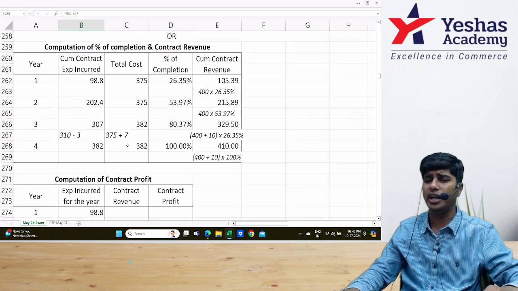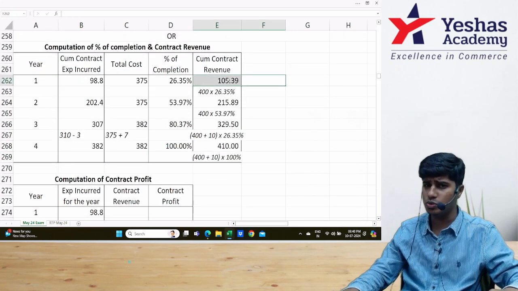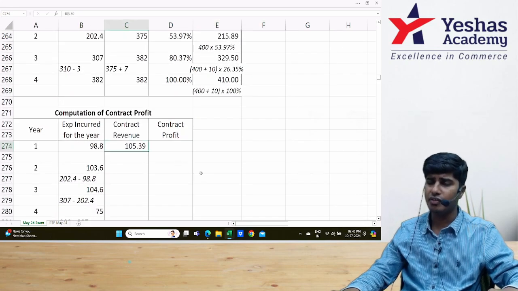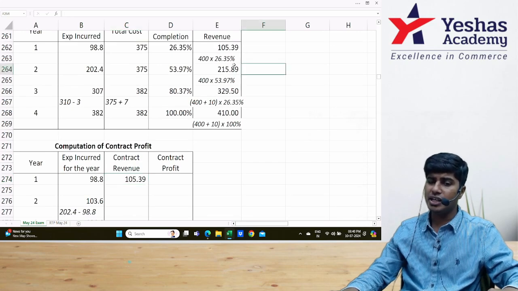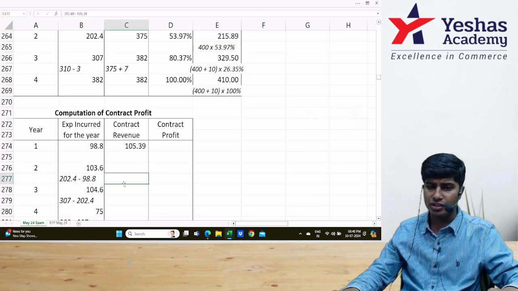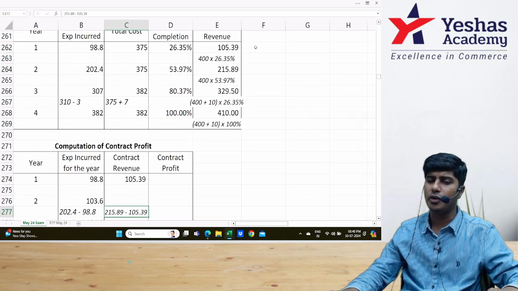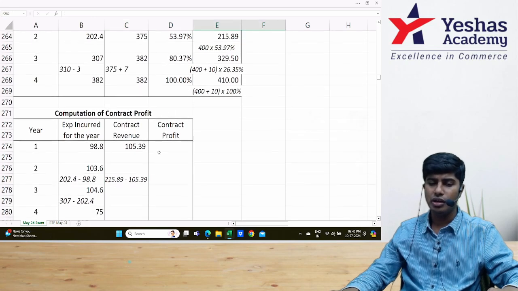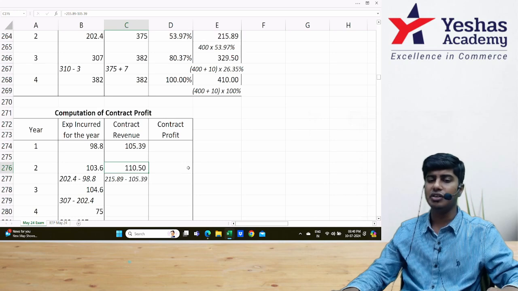Similarly, I can find my contract revenue. Cumulative, it is 105.39. First year 105.39. First year and second year together it is 215.89. From 215.89, I will eliminate 105.39, which is first year's revenue. I will get the second year's revenue.